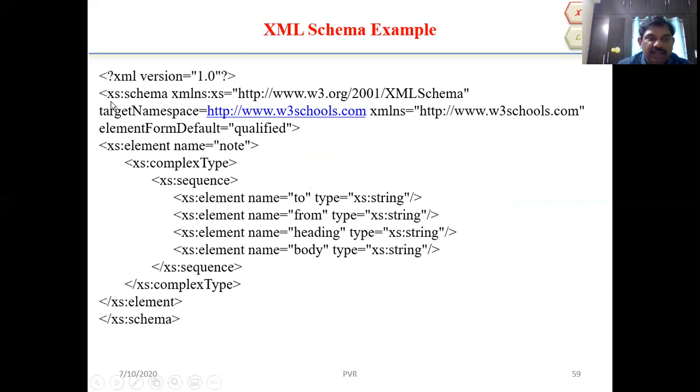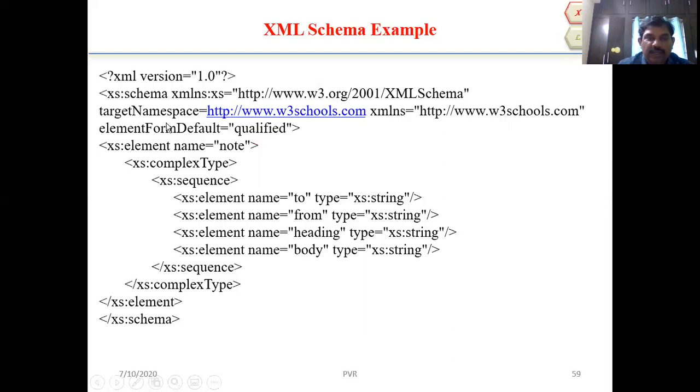Then xs:schema, and this is the syntax: xmlns:xs equal to http://www.w3.org/2001/XMLSchema, quotations closed. Here the target namespace is http://www.w3schools.com.